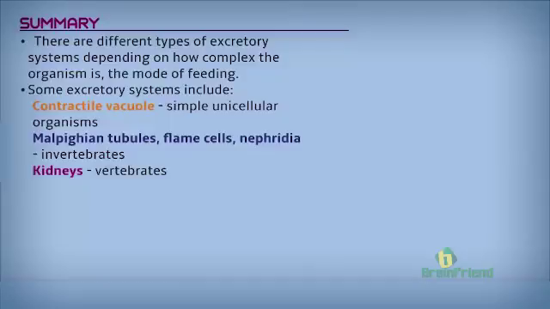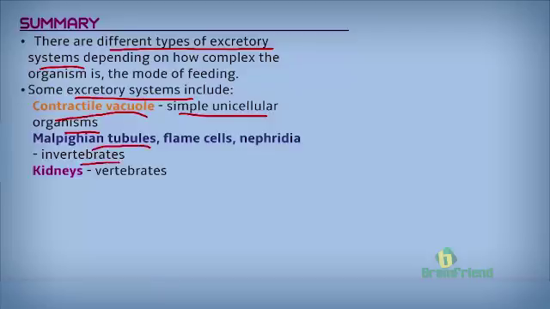We've come to the end of today's class. Let's do a little recap of what we have learned. We learned that there are different types of excretory systems, depending on how complex, the size of the organism, and all of that. We also learned that some excretory systems are found in simple unicellular organisms, the contractile vacuole. In invertebrates, we have Malpighian tubules, flame cells, and nephridia. We also learned that in vertebrates, we have kidneys.